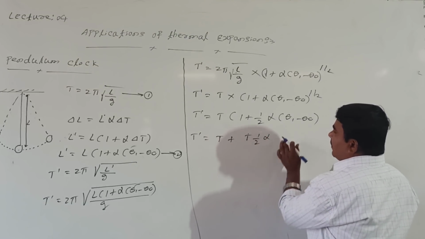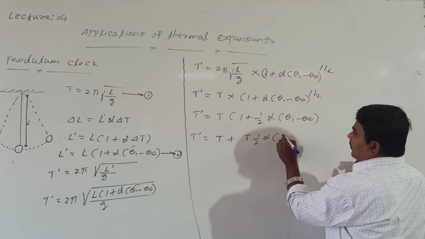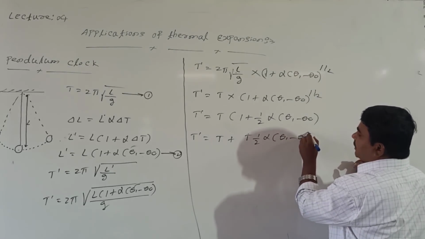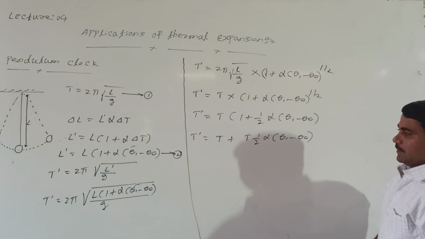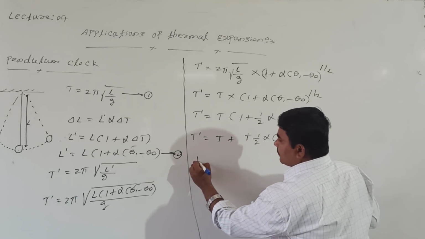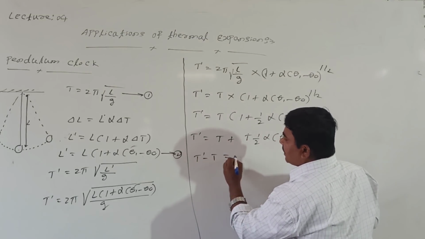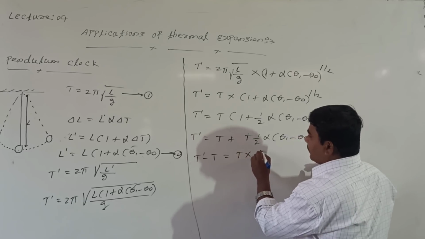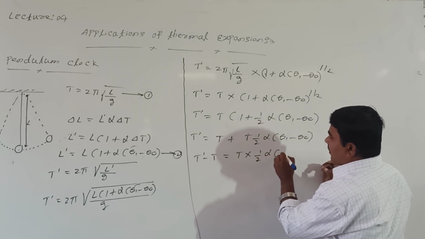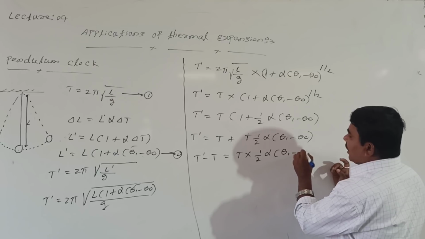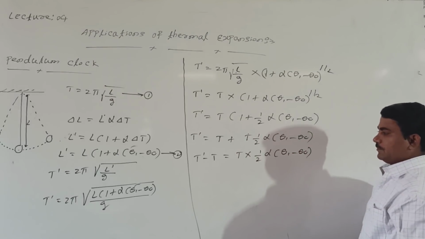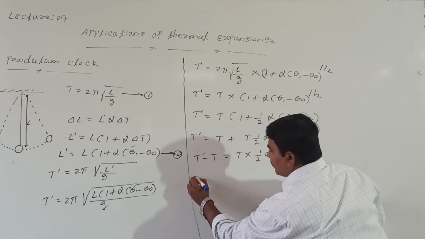Half alpha. Shall I take now? To avoid confusion I will take only theta 1 minus theta naught, no matter. Again, how to write this? T dash minus T equal to T into half alpha into theta 1 minus theta naught. Again shall I modify?